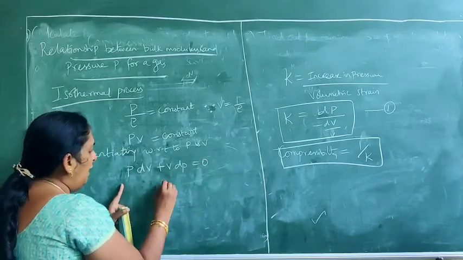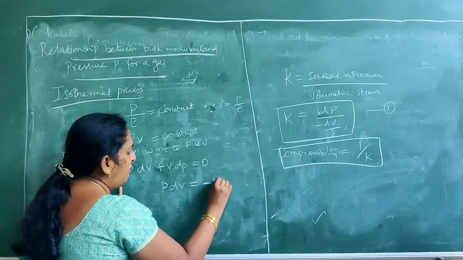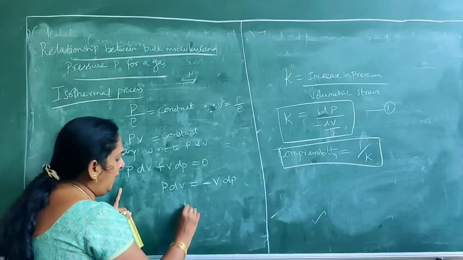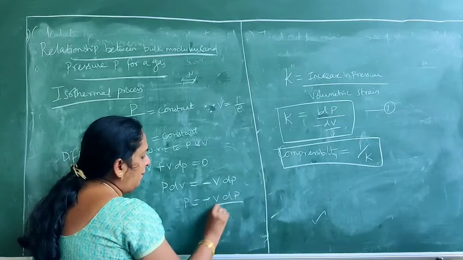So P dV is equal to minus V dP. So P is minus V dP by dV.